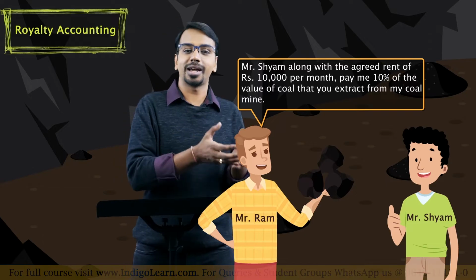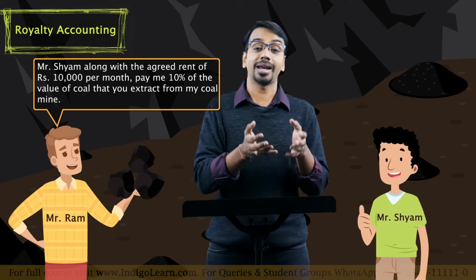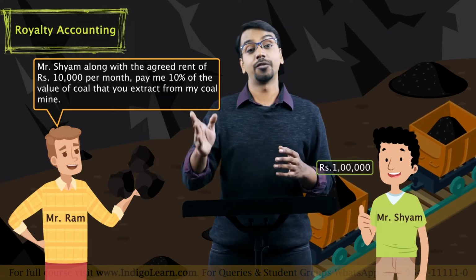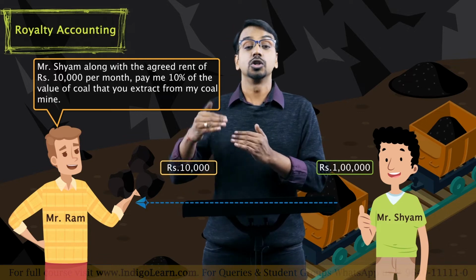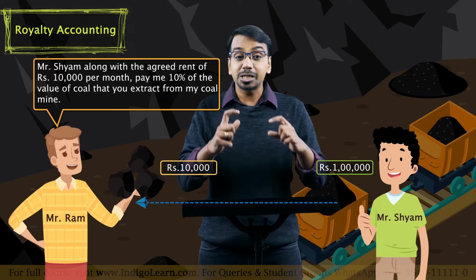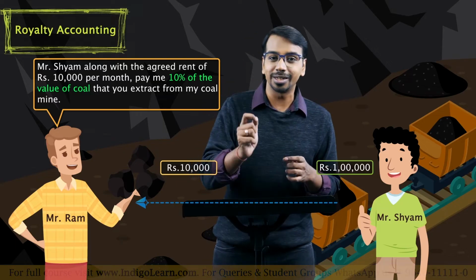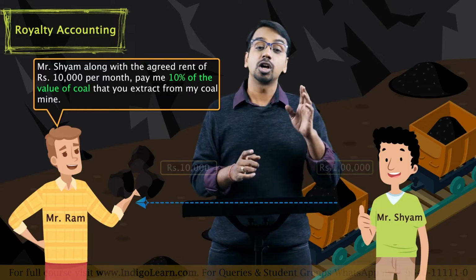The more Sham extracts the coal, Ram will get higher return, right? Let us say Sham extracts coal worth 1 lakh rupees. Ram will get 10,000. If the coal extracted is 2 lakh rupees, Ram will get 20,000. So the more the production, it is beneficial to Ram. Now this percentage payment that Sham is making to Ram is called royalty.